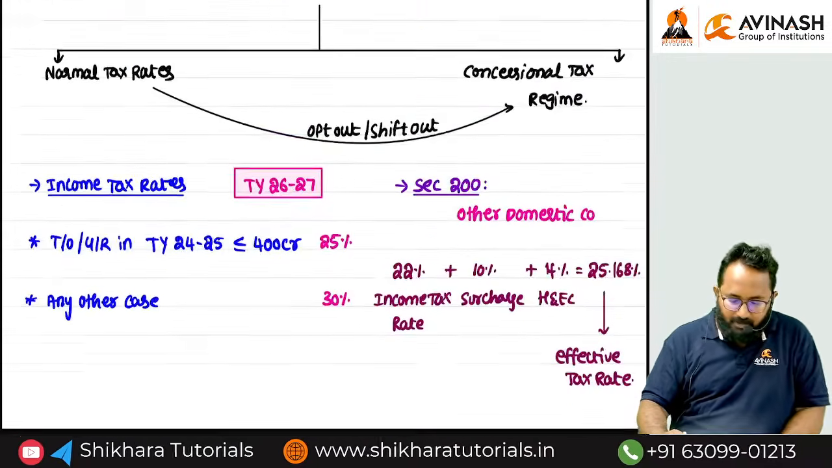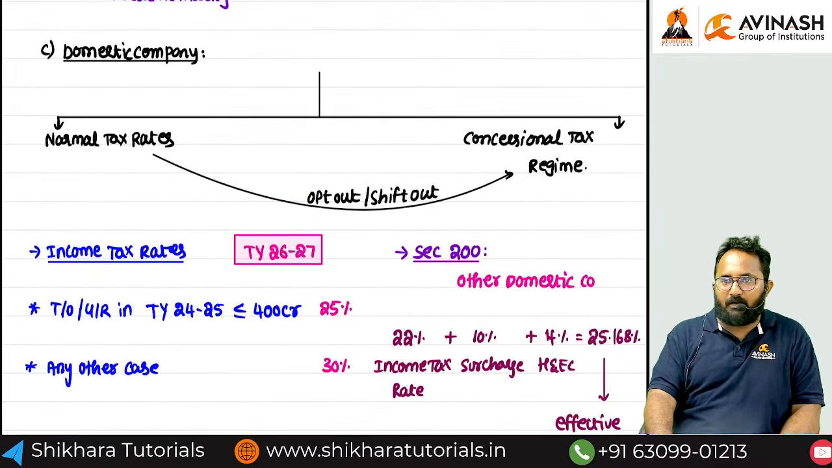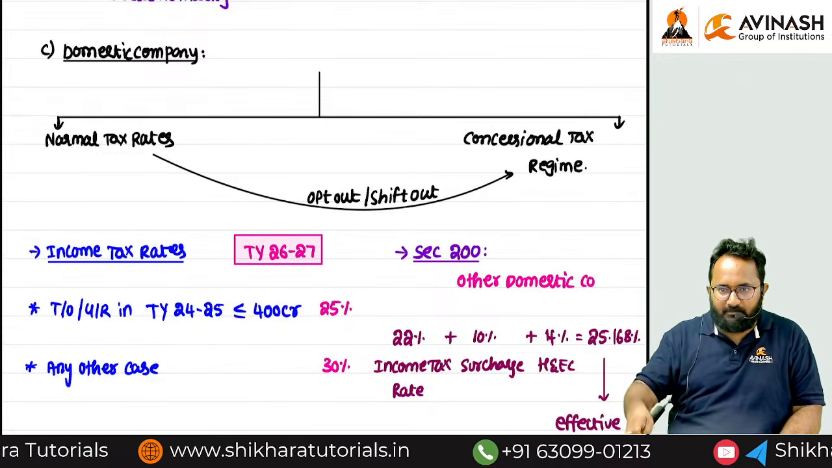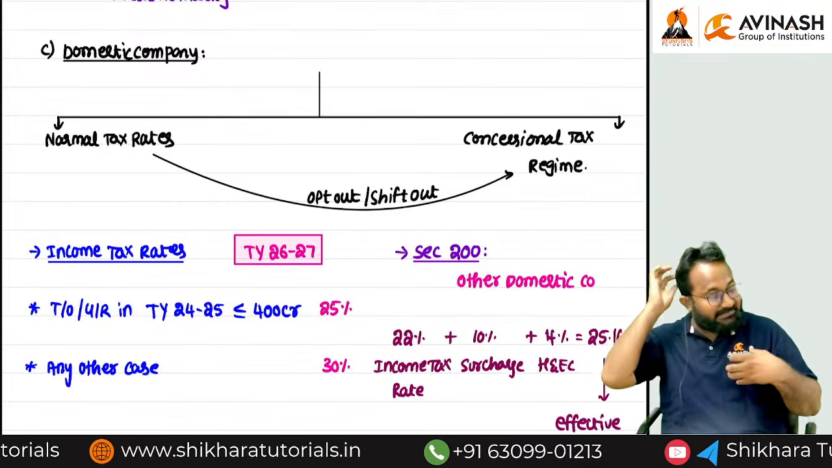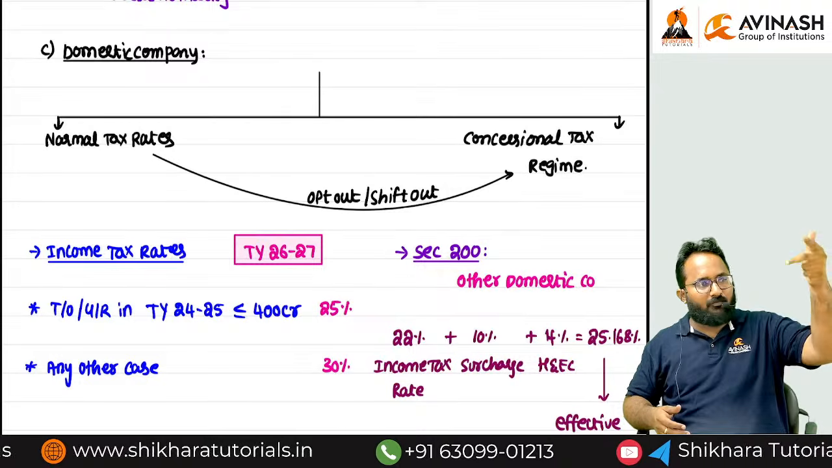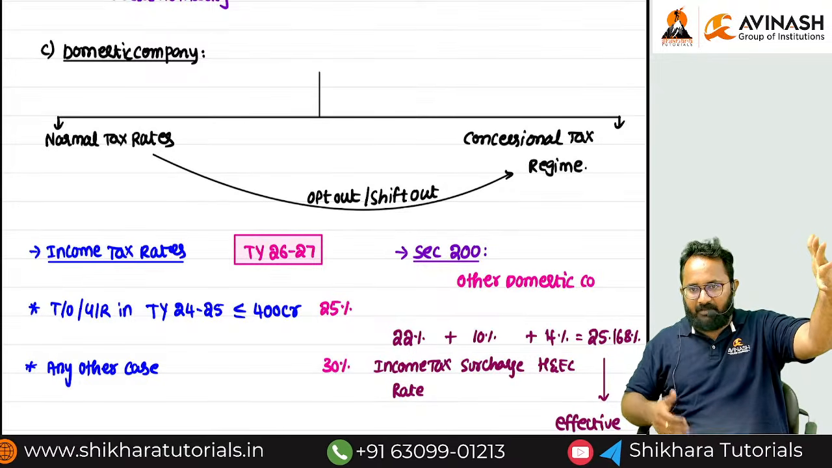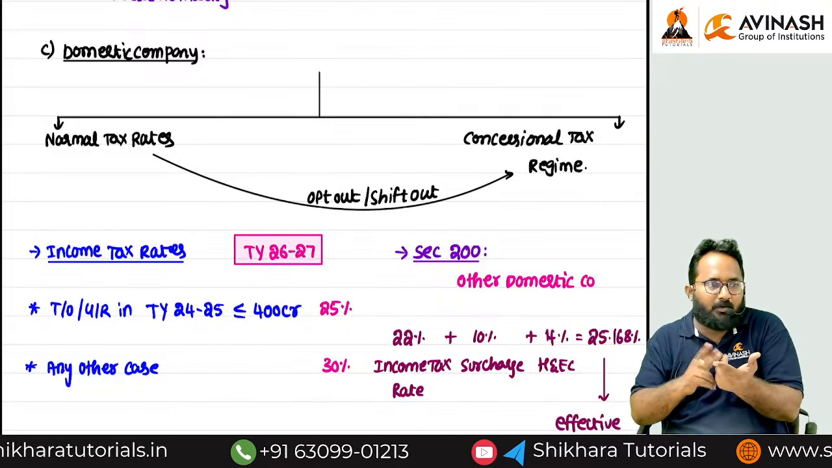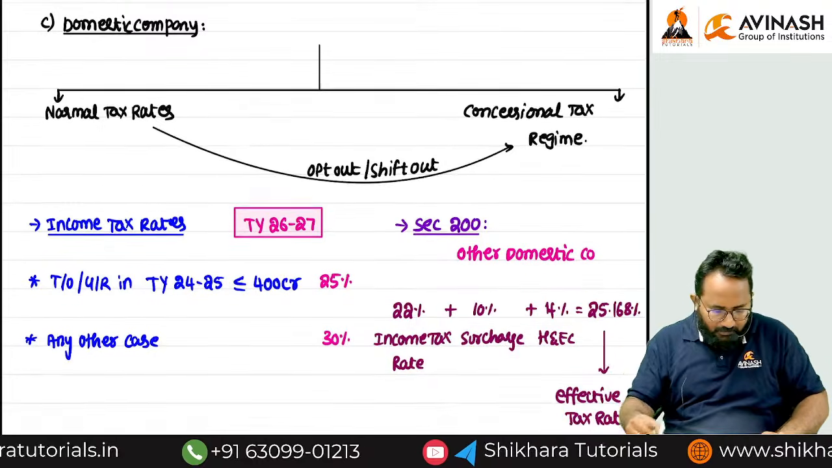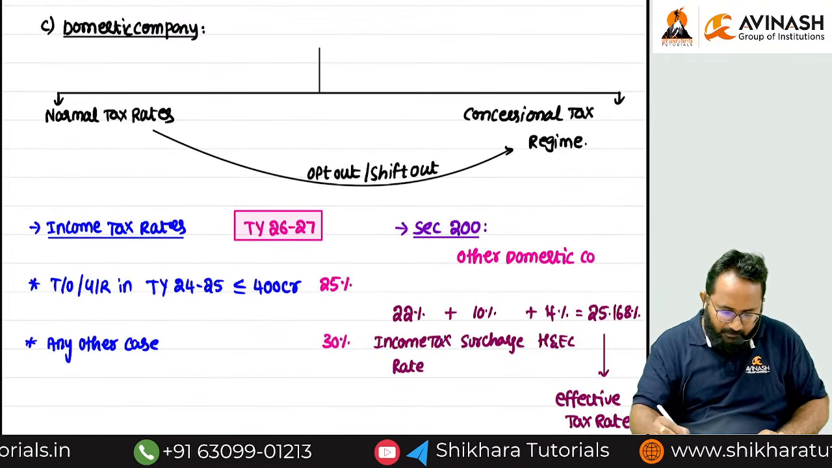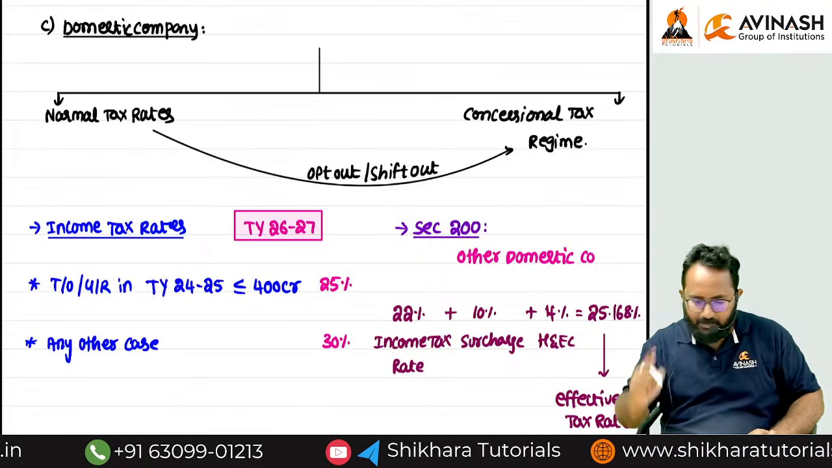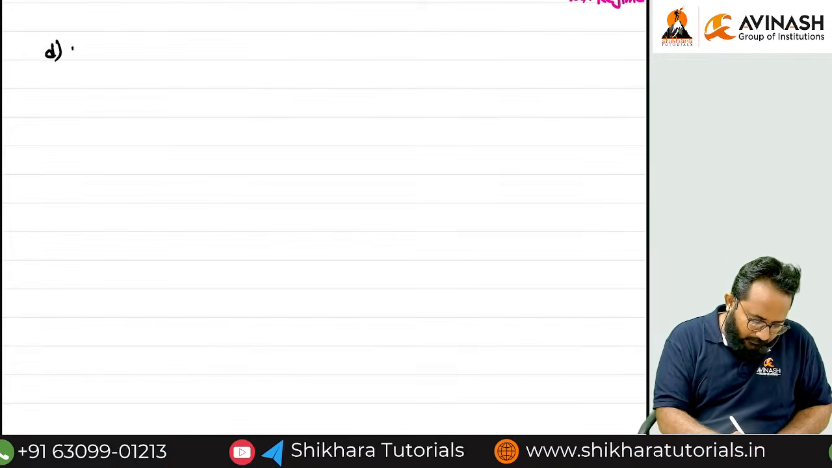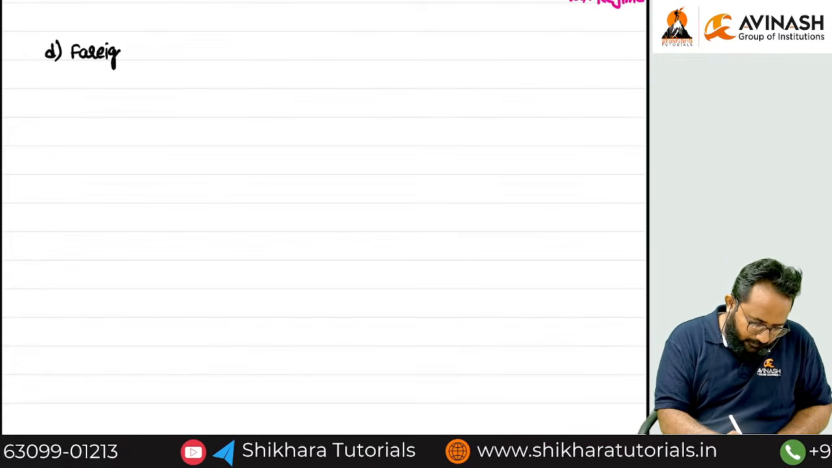So next, which company do we have to discuss? Foreign company. Sir, for foreign company there is only one regime, not two. As of now, we discussed two regimes for individual, HUF, AOP, BOI, AJP and the domestic company. The remaining, partnership firm, LLP, local authority, have only one regime. Now we are going to discuss the tax rates for the foreign company.